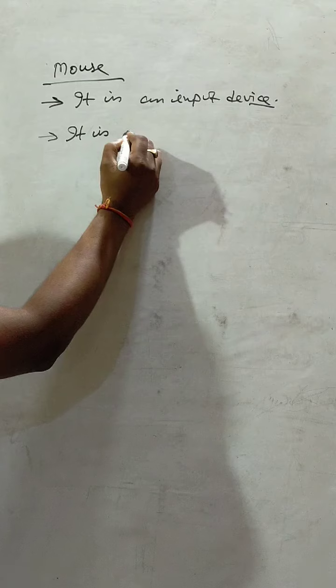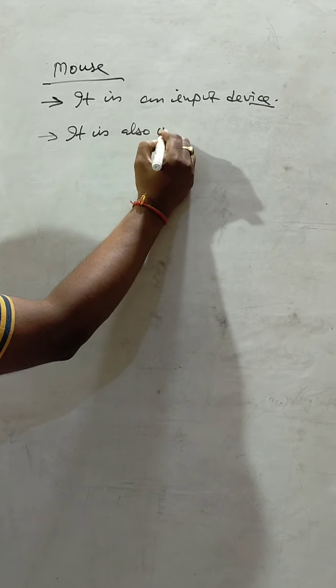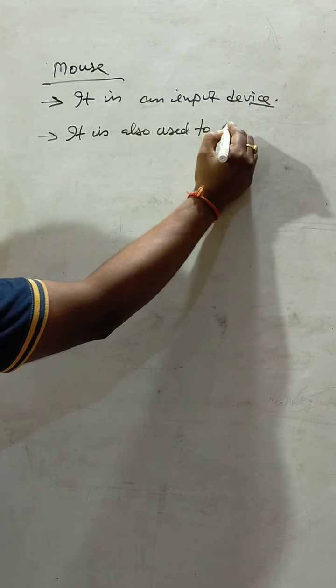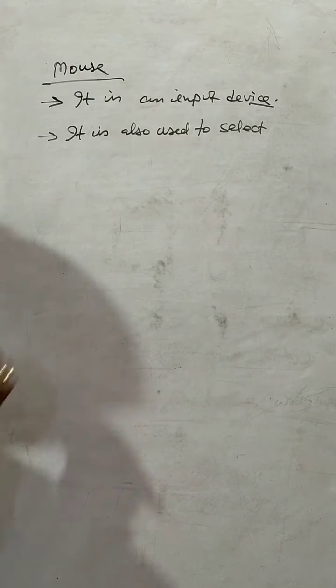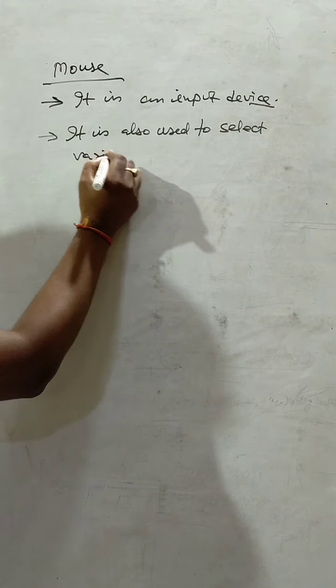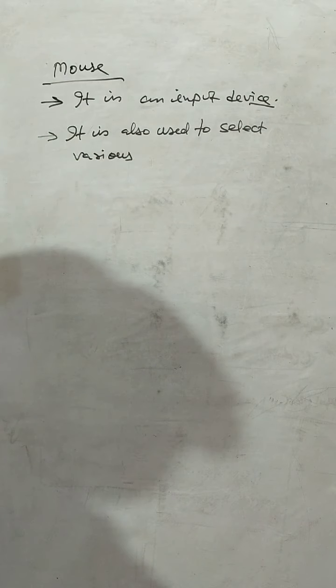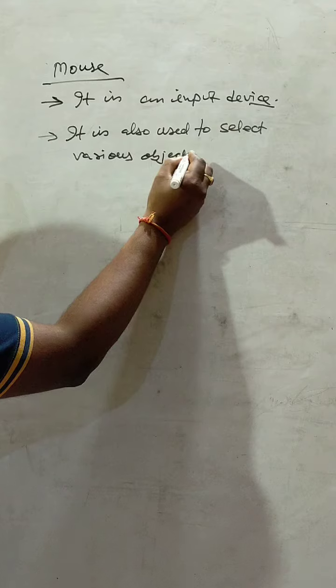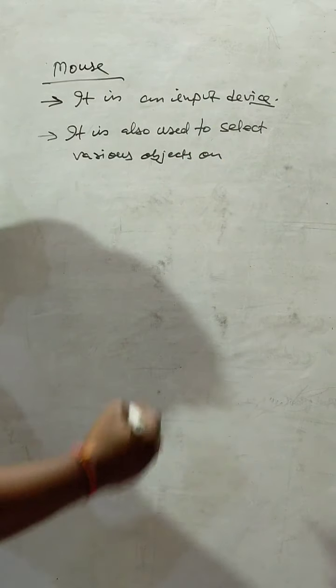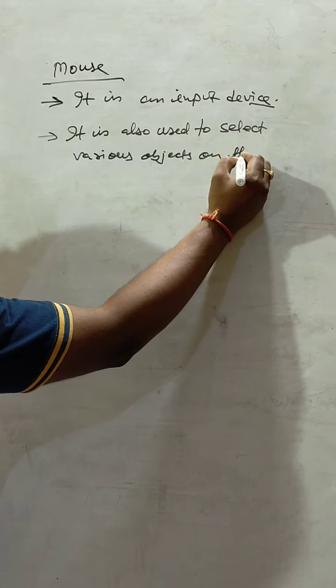It is also used to select various objects on the screen.